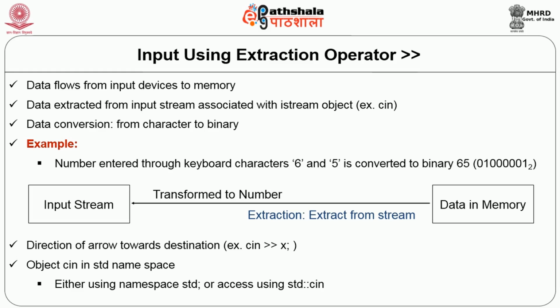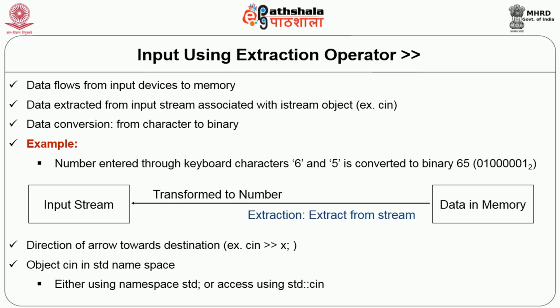But while storing in memory, we require it to be stored as binary 65, that is 01000001 in binary. So here also the transformation is necessary. Once the data is transformed from the input stream, it will be stored in the memory.